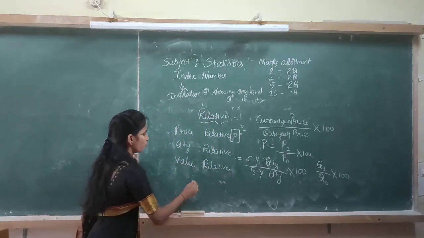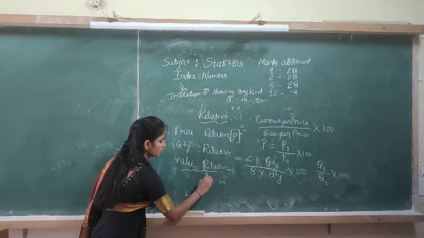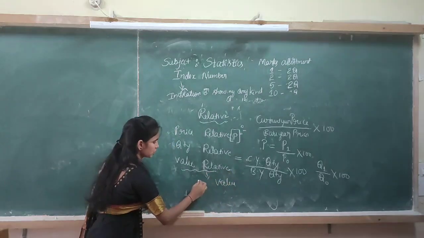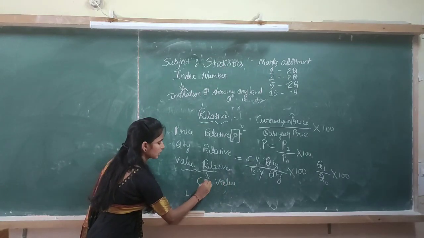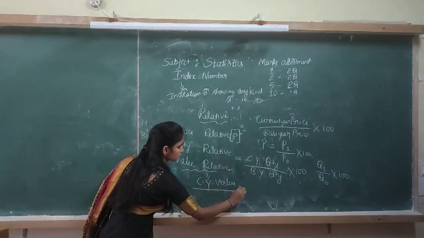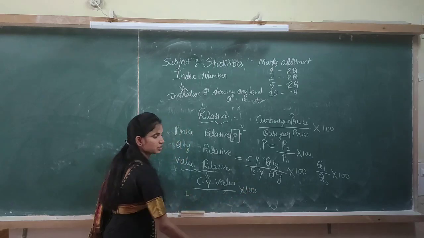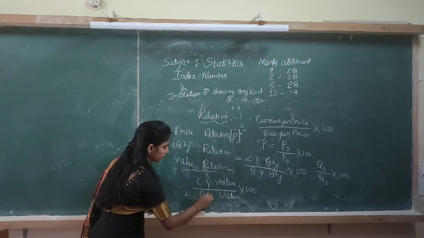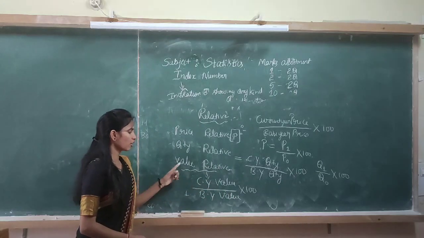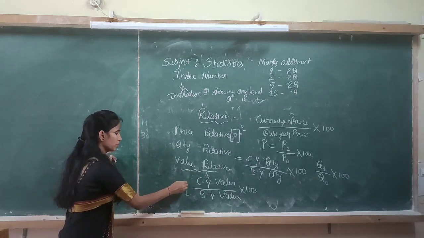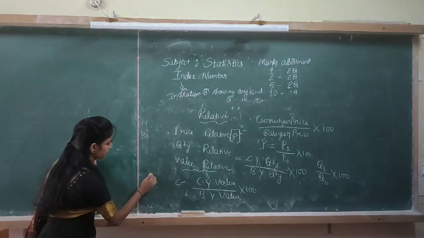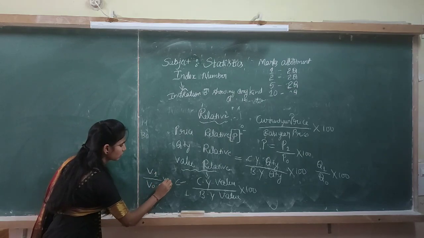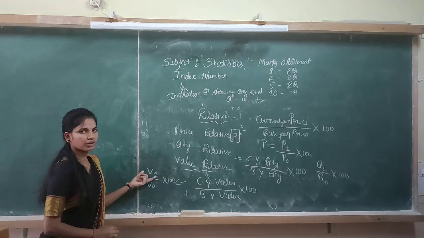In the same way, value relative. Value relative is the value of the commodity in the current year which is expressed as a percentage of the value with respect to the base year. It is written as V1 divided by V0 into 100.